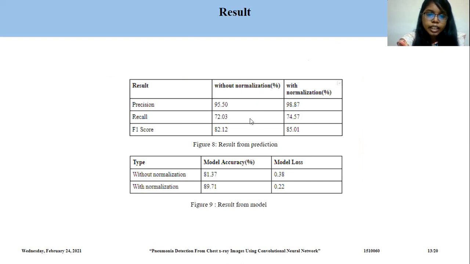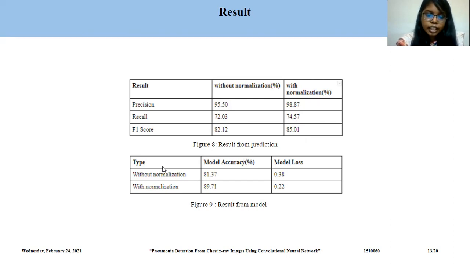Here are the results I have found from the model. The precision score is much better with normalization, that is 98.87%, whereas without normalization it is 95.5%, and the recall score is 72.03% without normalization and 74.57% with normalization. The F1 score is 82.12% without normalization and 85.01% with normalization.